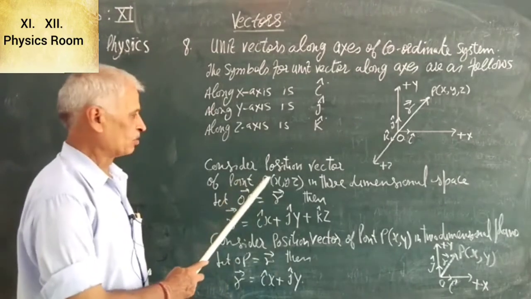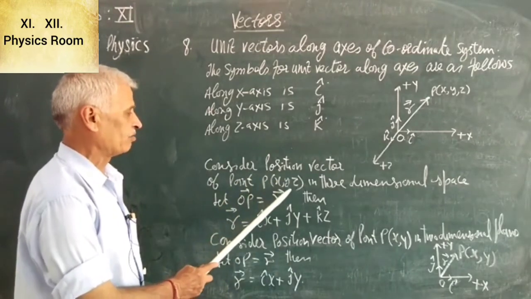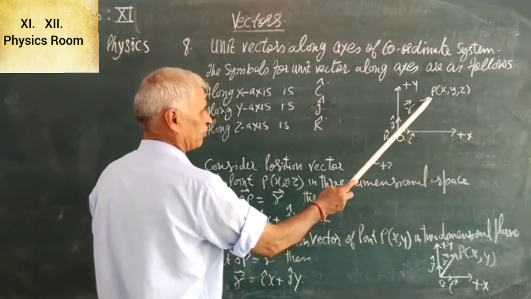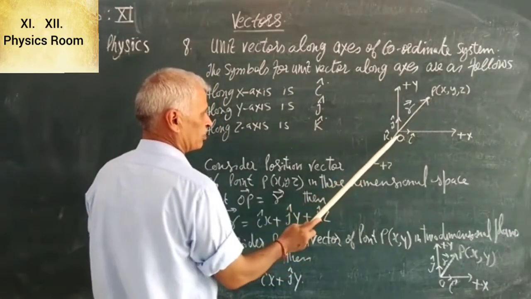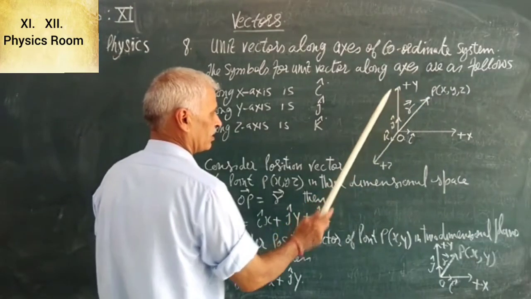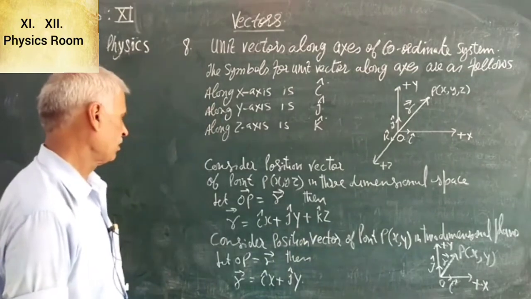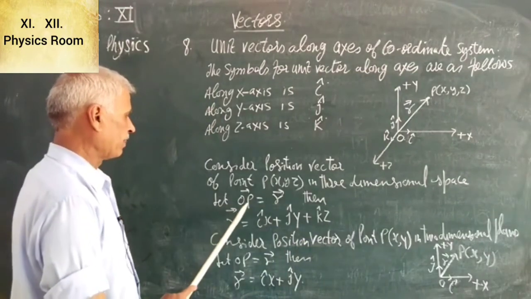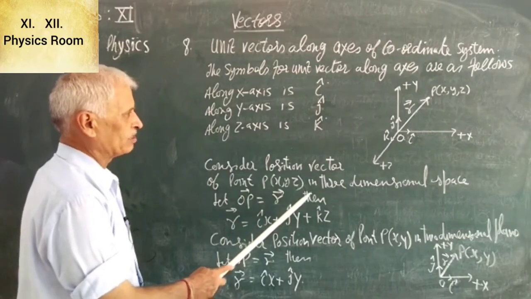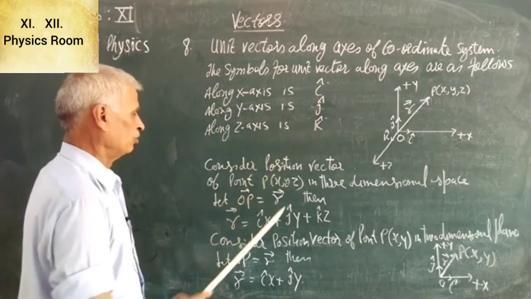Now consider position vector of point P (x, y, z) in three-dimensional space. This is the point P (x, y, z). Its position vector is OP, represented by vector R. Now let OP be equal to vector R. Then how do we represent R in terms of unit vectors?